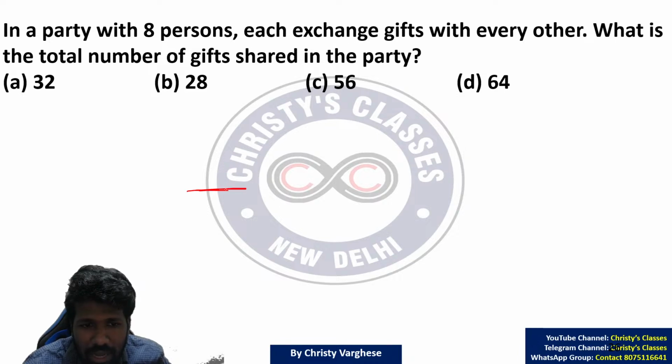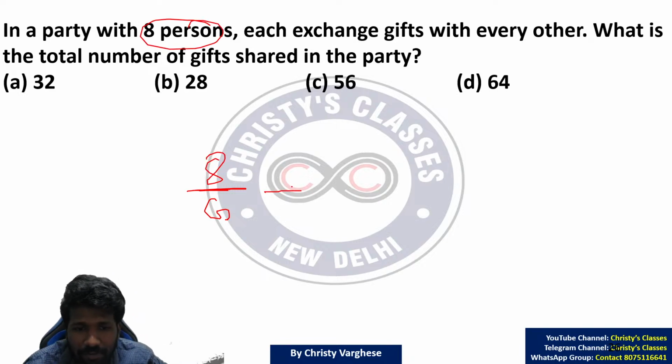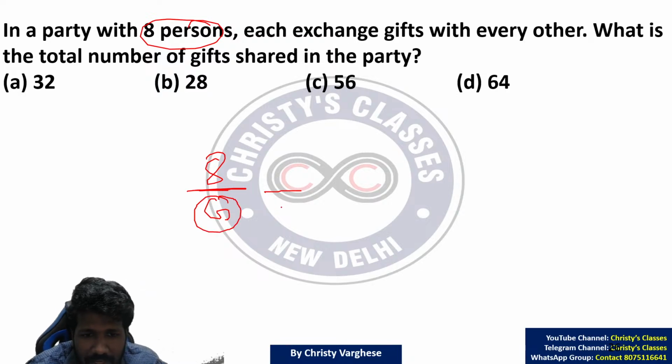The gifts. How many people are giving gifts? The givers of the gifts. 8 persons are there. So 8 people can be selected as the givers of the gift. But for each of the givers, there are only 7 receivers of the gift, the person who receives the gift. For each of these 8 people, 7 receivers are there. Then using the fundamental principle of counting, multiplication rule, 8 into 7, 56.